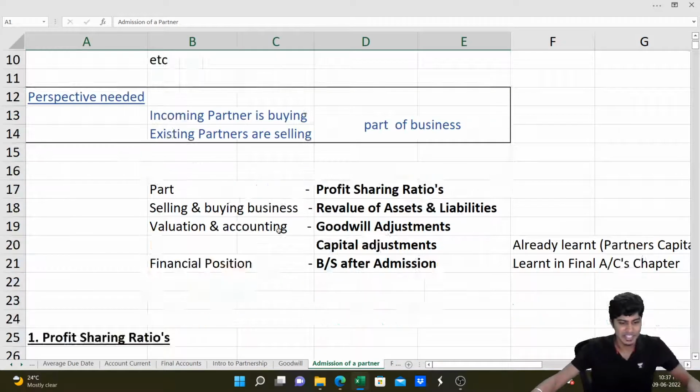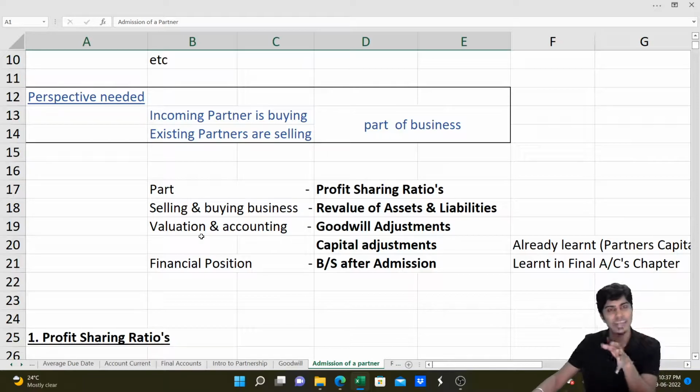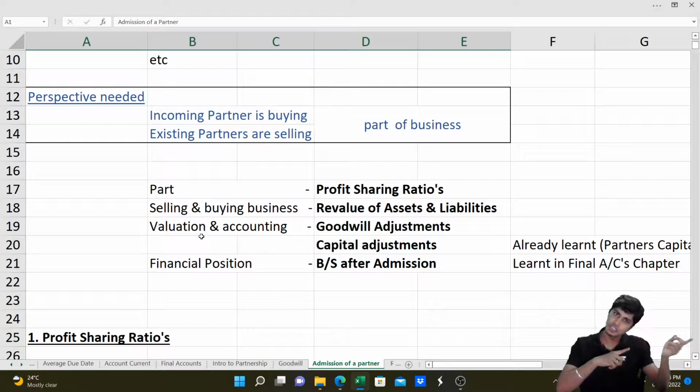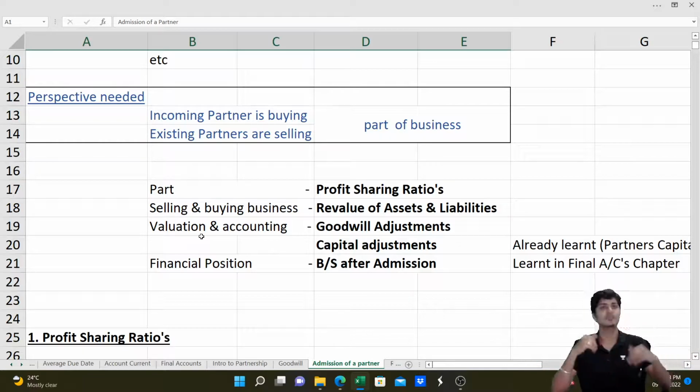Understood? Fantastic. So he'll get part of profit. Assets and liabilities have to be revalued because he's buying the business. If you have to buy a business, it needs to be valued. So we'll prepare a revaluation account, revaluing the assets and liabilities. There will be some revaluation profit or loss, which needs to be given to old partners in the old profit sharing ratio. Then we'll determine how the capital should be after the entry of the new partner. So we need to adjust the goodwill he brings in, adjust the capitals, and then redraft the balance sheet after the admission.